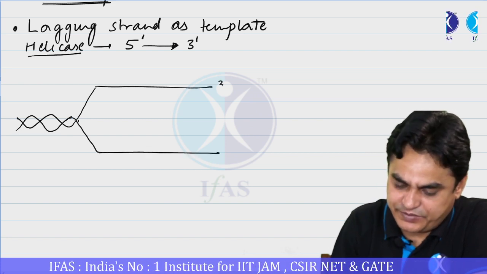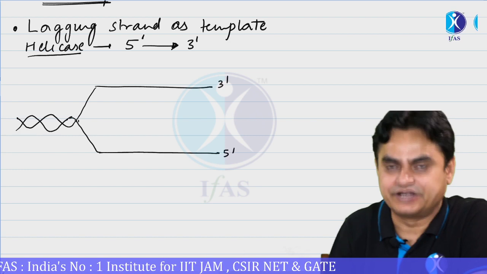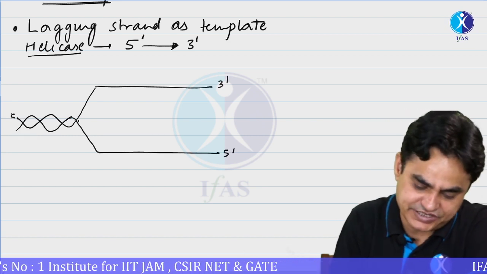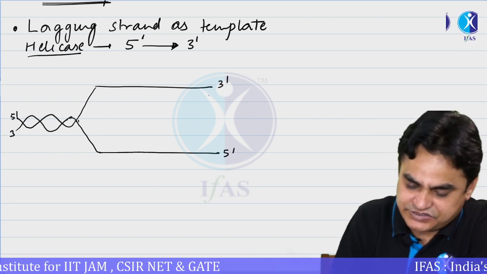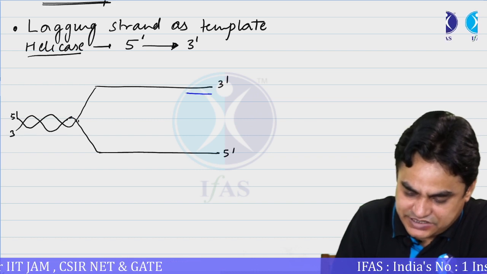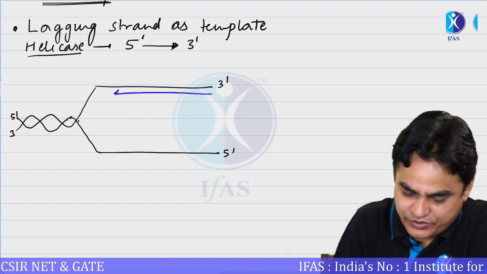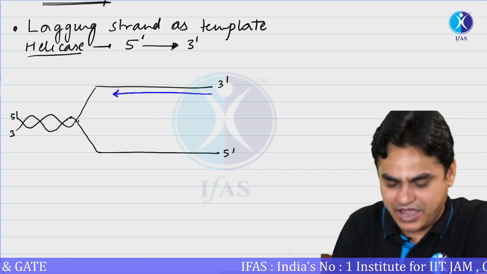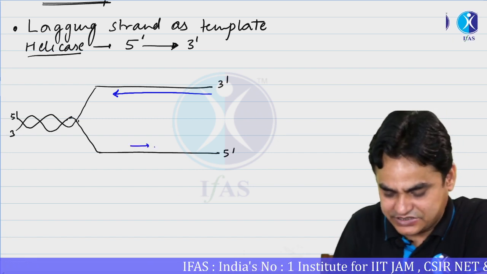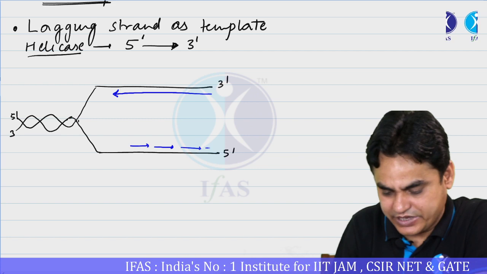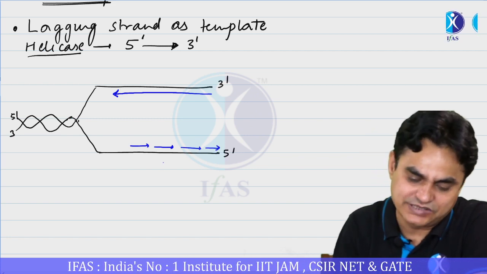Let's say this is the 3' strand and this is the 5' strand. As already mentioned, this strand would be continuously synthesized and referred to as the leading strand, and this strand would be discontinuously synthesized and referred to as the lagging strand.